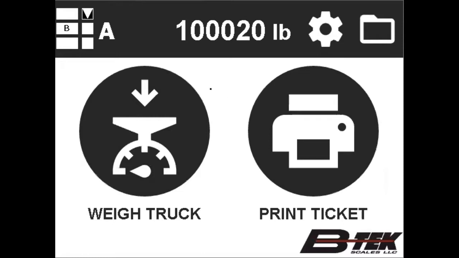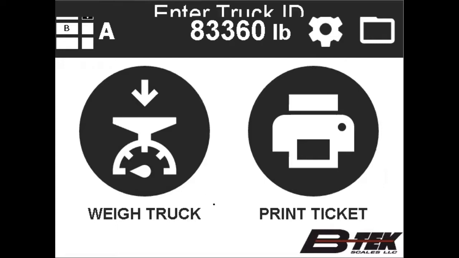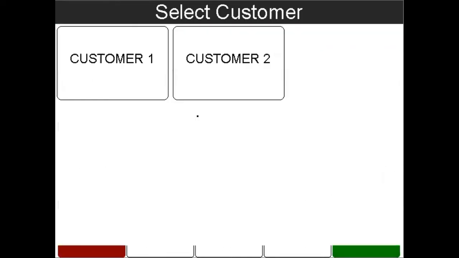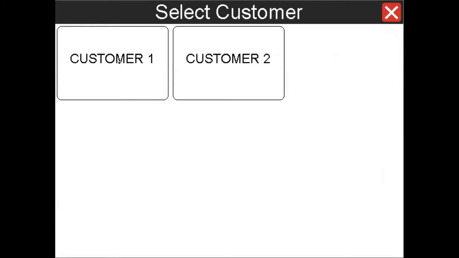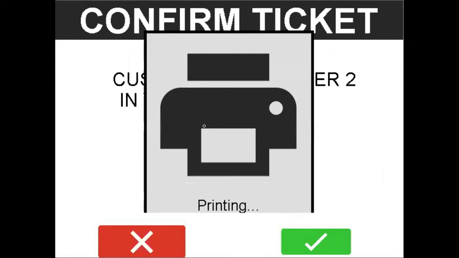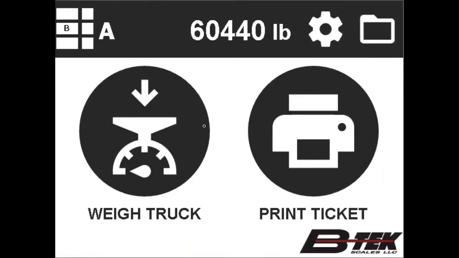Now, if we go through the weighing process, a truck has entered the scale. We'll select the Weigh Truck push button. We'll enter our truck again. We'll select the customer, which is what we turned on from our gallery control list. And we'll get the inbound weight or first weighment. The truck exits the scale and returns light.